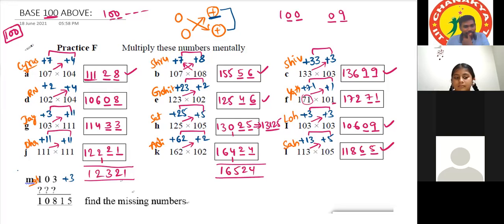Sir, here the number should be 105, as 105 plus 3 is 108. That's all. Yes. For which number, if you add 3, will it be 108? It will be 105. That's all. Sir, 105. Yeah.